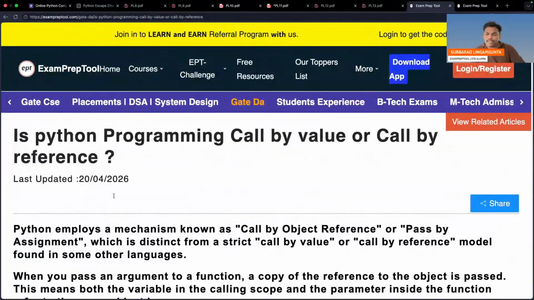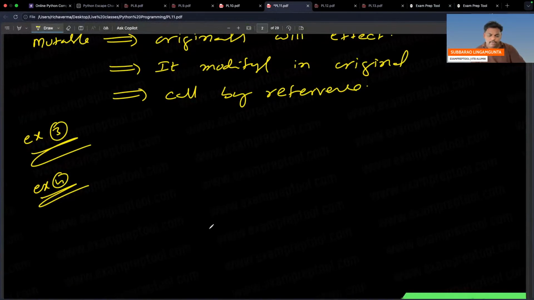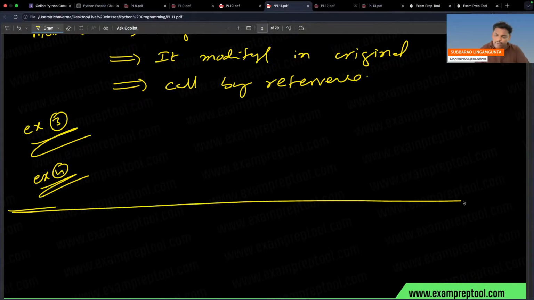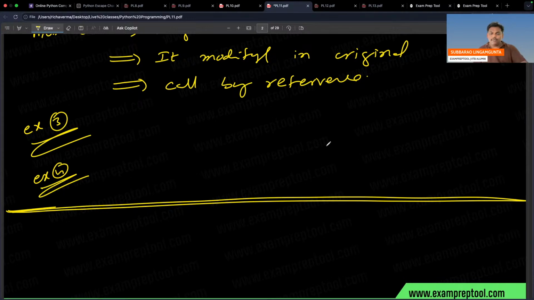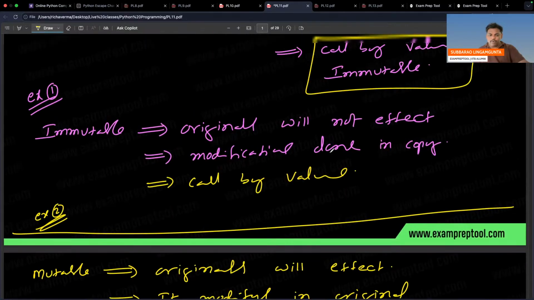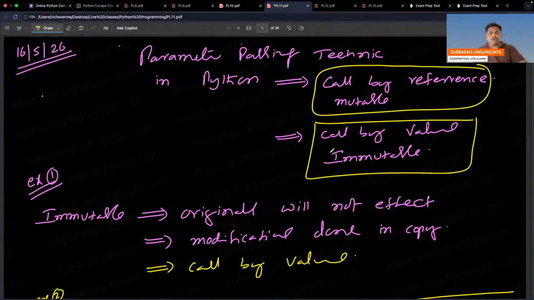So this article is there on the ExamPrepTool website. Just go to GateDA, type Python, you will get it. Now let's move on. 11 completed. So 2 examples I gave on the parameter passing technique. I think everyone got it. Please be careful. Within a few days I will give very good problems on that also. Please be comfortable with this topic.